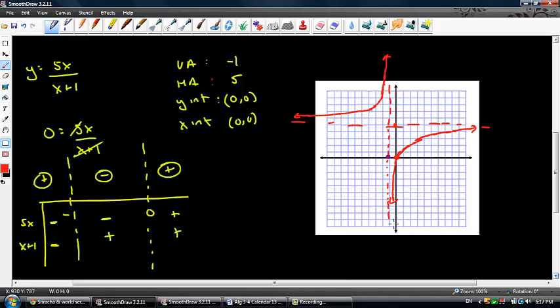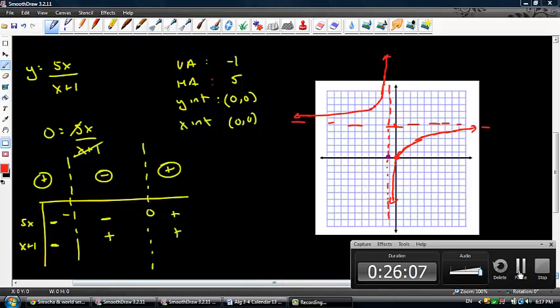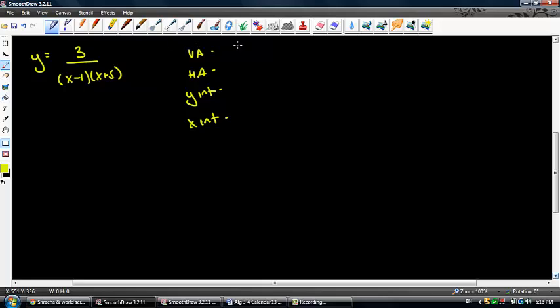Let's do another example. Okay, here we go. Vertical asymptotes. I hope by now we can understand that there's 1 and -5. Horizontal asymptotes, because these two are going to get really, really large, it's going to approach 0. Y-intercept, well, that's if I let both the x's equal 0, so that would be 3 over -1 times 5. So that is 0, comma, -3 over 5. And then my x-intercept does not exist. Look back to some other examples for as to why.